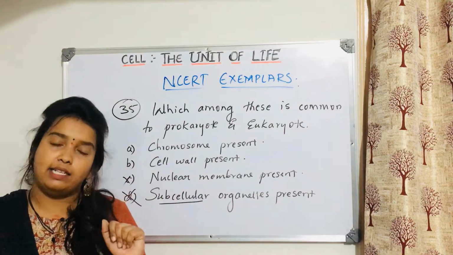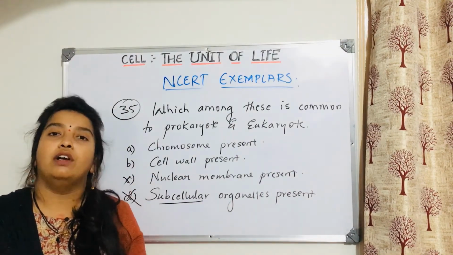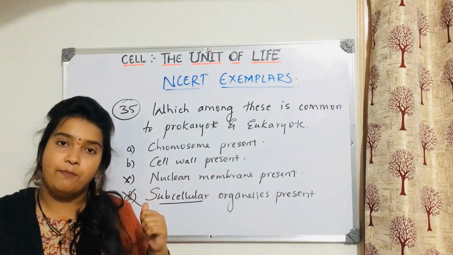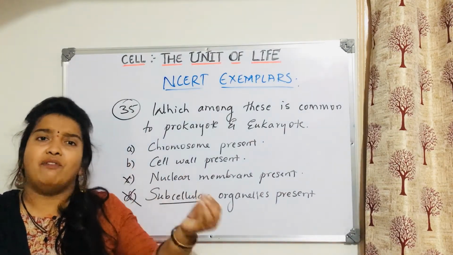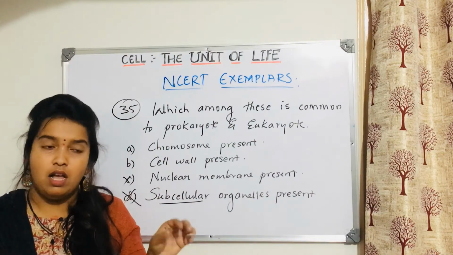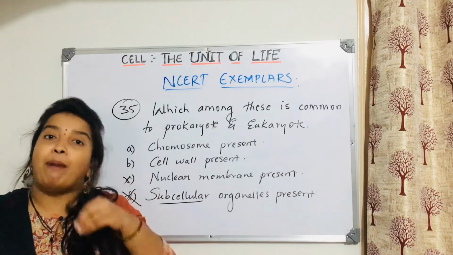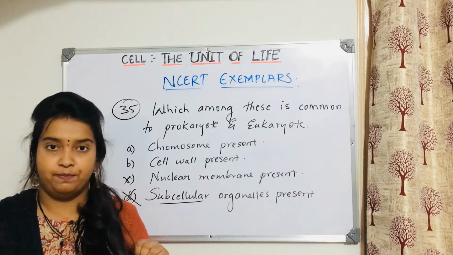In a prokaryotic cell, if you see, there is no need of any kind of chromosome, DNA packaging there. Why? Because they don't have nucleus as a structure first of all, and they don't have that amount of DNA also. So there is no need of packaging of DNA in prokaryotes.